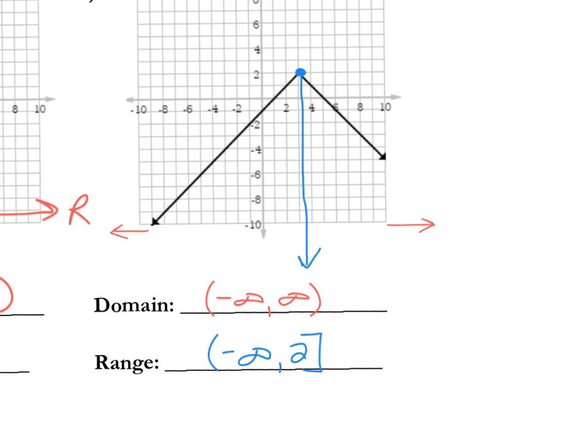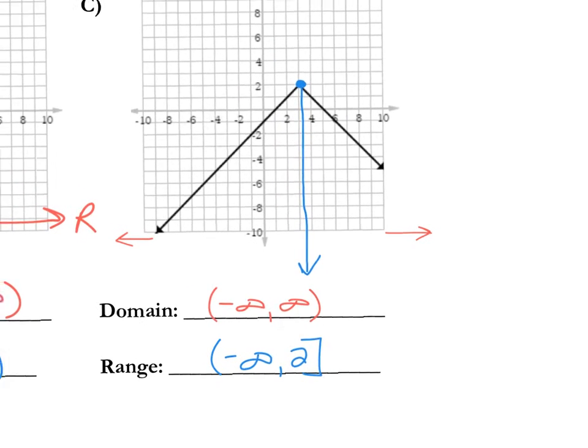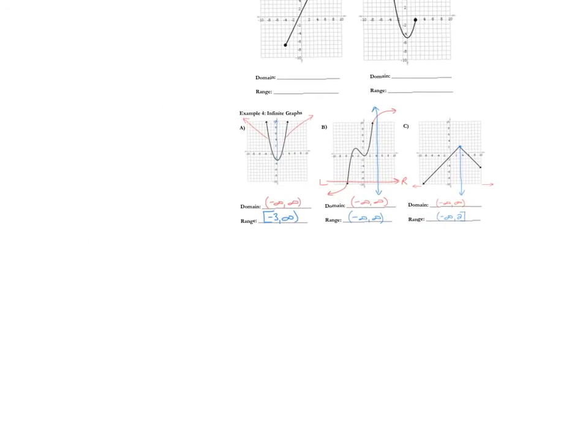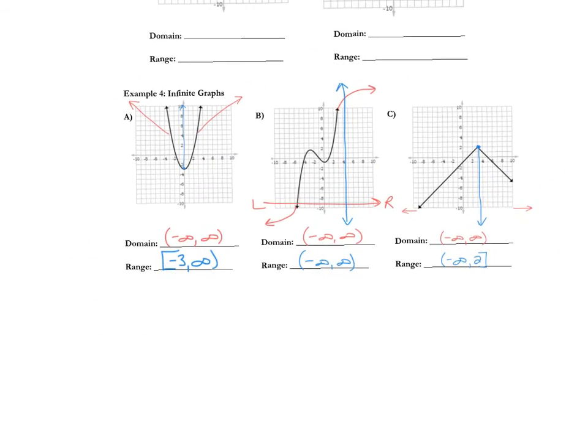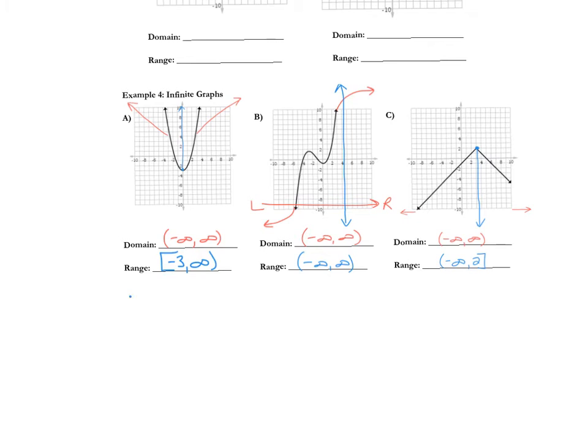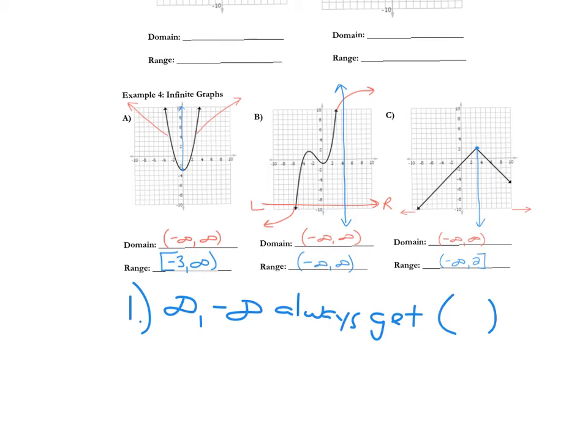So let me summarize this. Number 1, infinity and negative infinity always get parentheses.